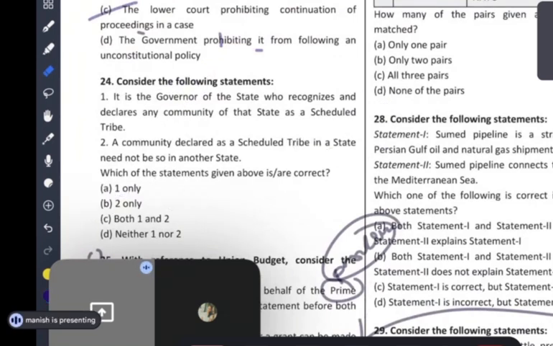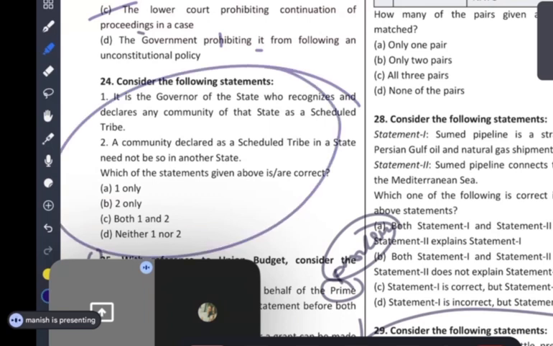Now guys, see, read this question again. There are two options. Consider the following statements. It is the Governor of the state who recognizes and declares any community of the state as a scheduled tribe. A community declared as a scheduled tribe in a state need not be so in another state.